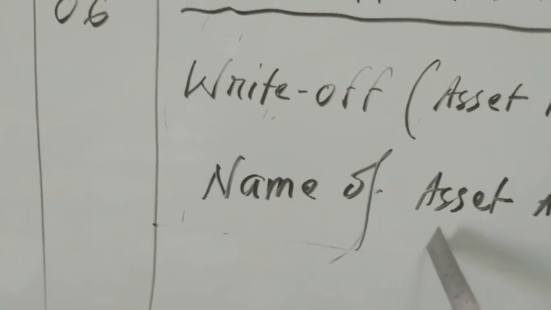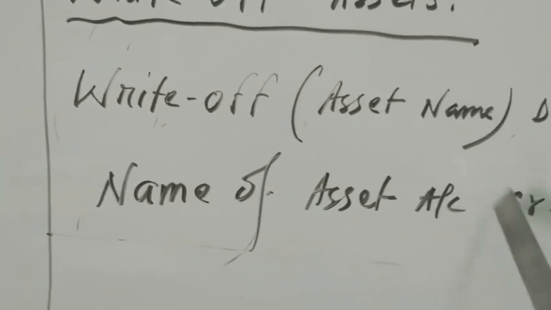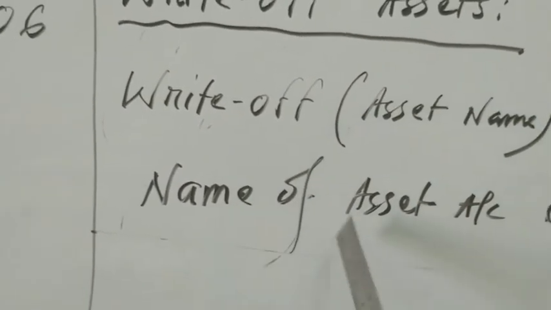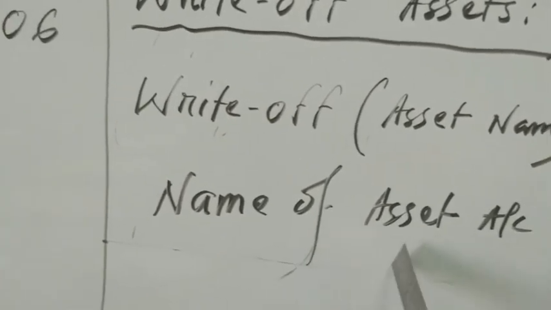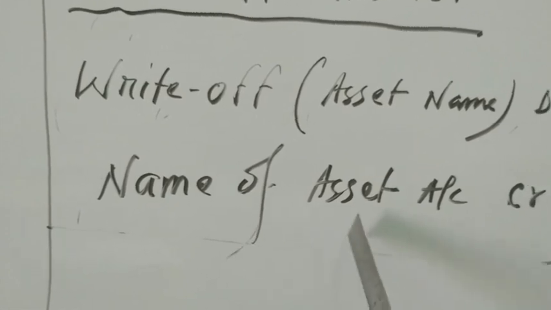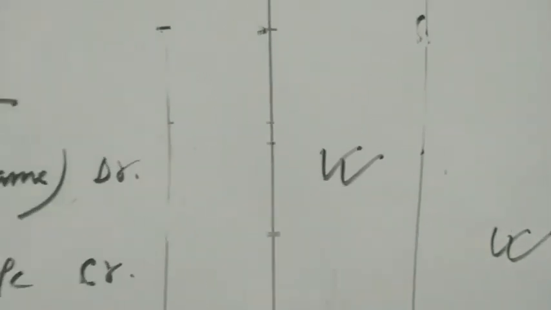And the name of that asset account will be credit. If it is leasehold, then you have to write leasehold account credit, goodwill account credit, patent account credit, trademark account credit, and the amount will come to the credit column. So this is almost the same treatment.